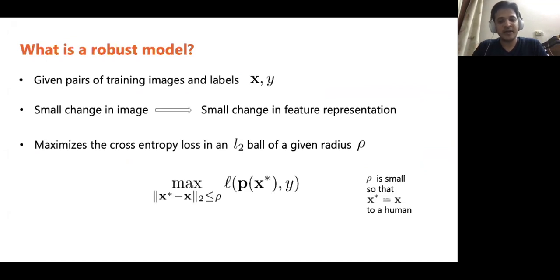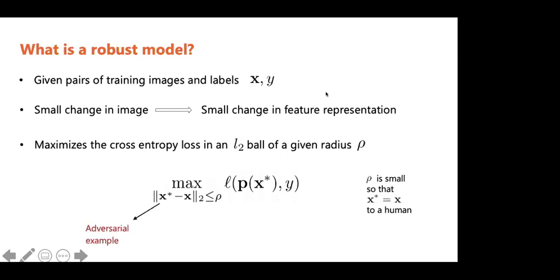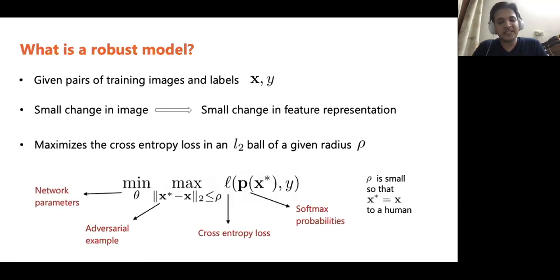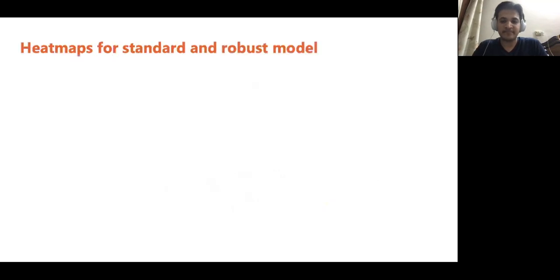This is the equation for maximizing the cross entropy loss for an input in an L2 ball of radius rho. Here, x star is the adversarial example, p are the softmax probabilities, and L is the cross entropy loss. Next, we want to minimize over the network parameters so that this worst case cross entropy loss is minimized. The model that we get after this training is called a robust model.